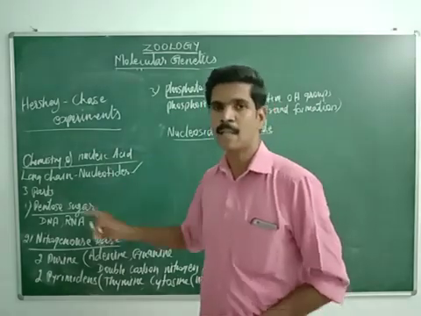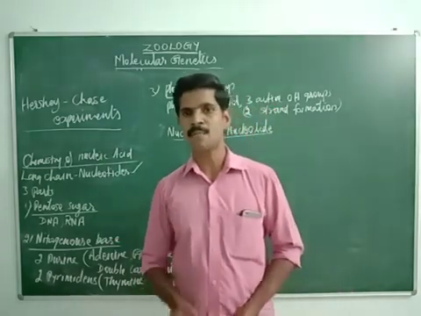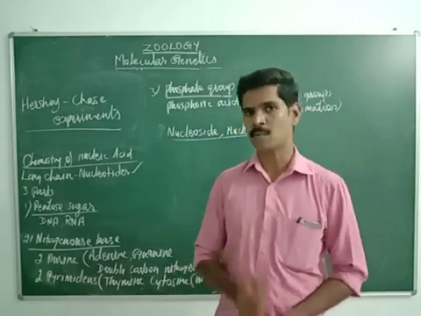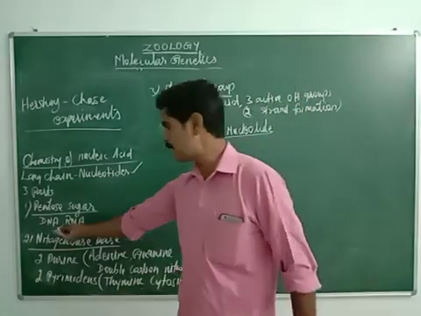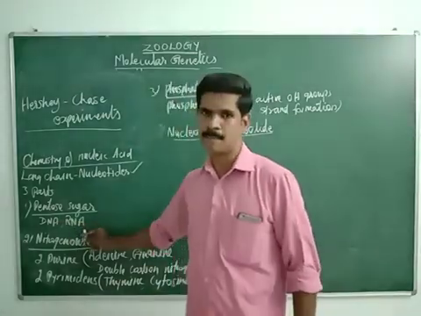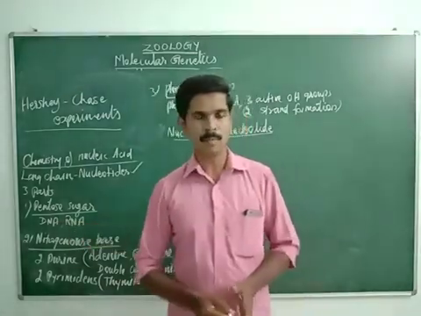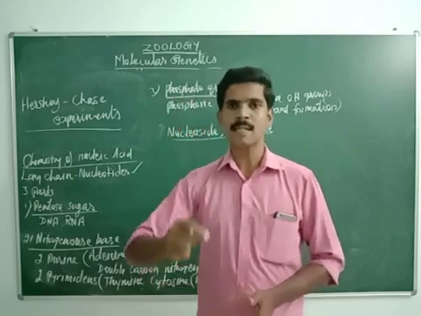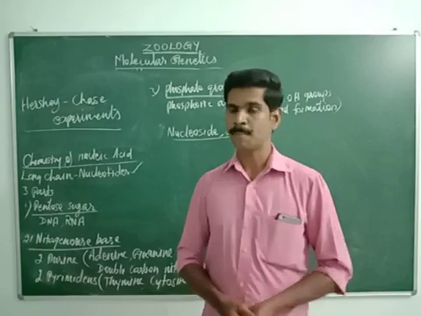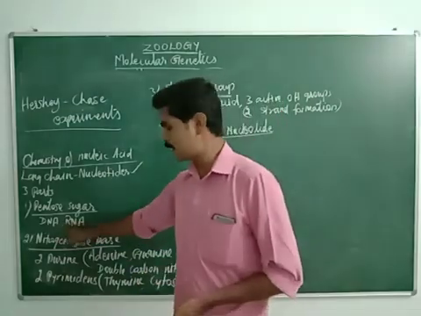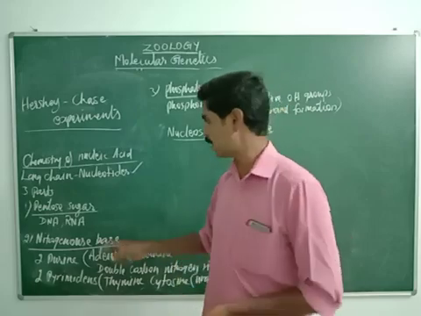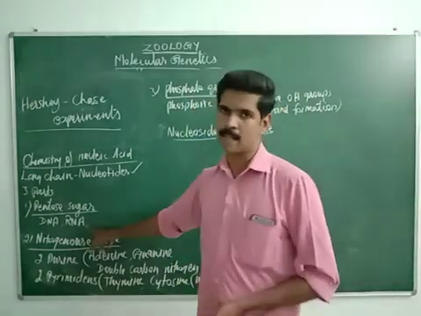Listen very carefully. Based on the types of sugar molecule, the nucleic acids are classified into two types. One is DNA and the second one is RNA. If the sugar molecule is deoxyribose sugar, that nucleic acid is a DNA. If the sugar molecule is a ribose sugar, that nucleic acid is a RNA.